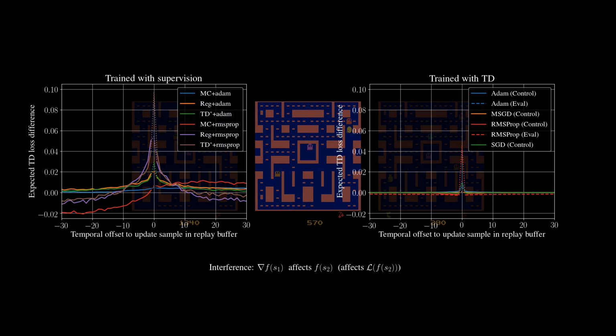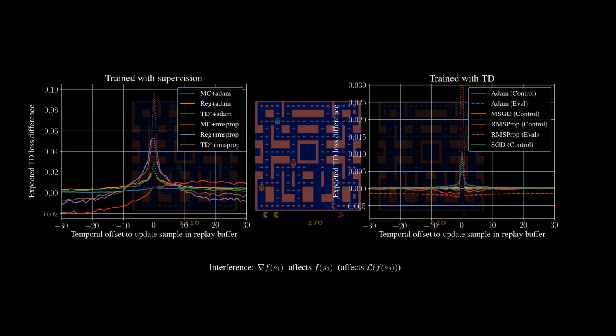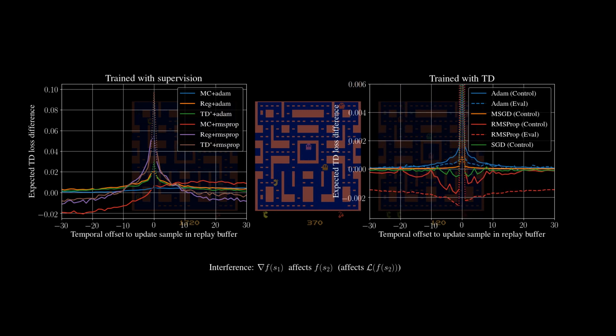The two plots that you see here measure how much the TD error was reduced by an update using the state at offset 0. On the left, we show this for 3 different supervised learning tasks where we try Adam and RMSprop. On the right, we show the same measure but for 2 RL tasks, policy evaluation of an expert's trajectory and control, which is just learning from scratch to maximize reward. What's incredible is that you really have to zoom in to see the gain in the RL case. Honestly, that was quite surprising to us.